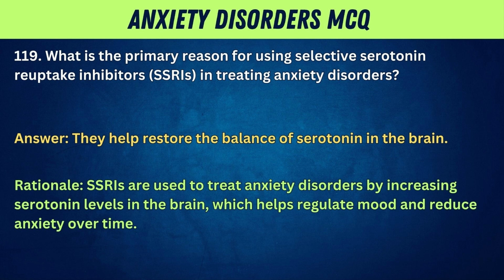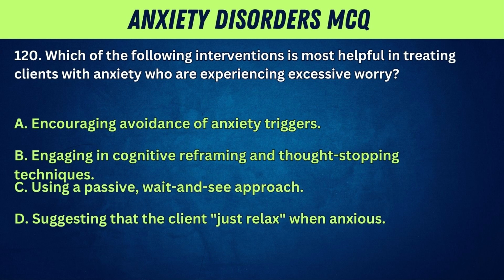Rationale: SSRIs are used to treat anxiety disorders by increasing serotonin levels in the brain, which helps regulate mood and reduce anxiety over time. 120. Which of the following interventions is most helpful in treating clients with anxiety who are experiencing excessive worry? A. Encouraging avoidance of anxiety triggers.